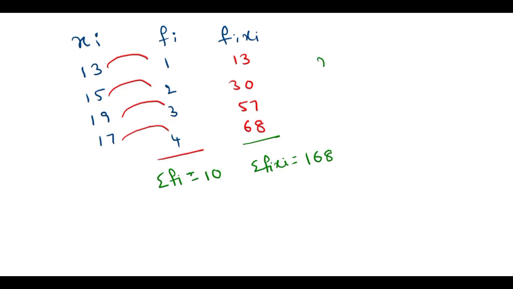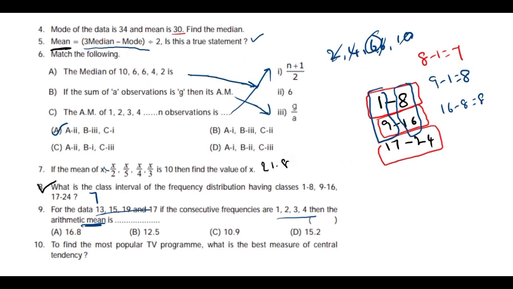Once you check it, 13 plus 57 is 70, 70 plus 30 is 100, 100 plus 68 is 168. So x bar equals 168 by 10. Then you will get the answer 16.8. So 16.8 is the answer for this question, option A.